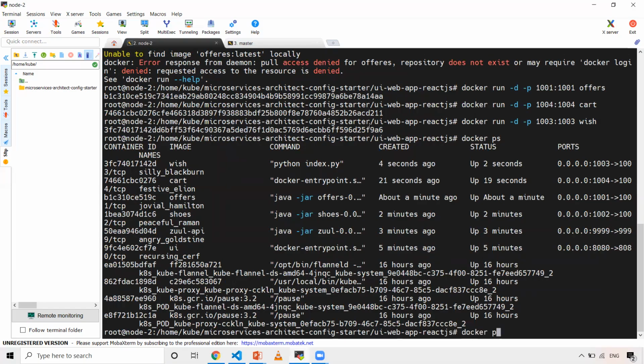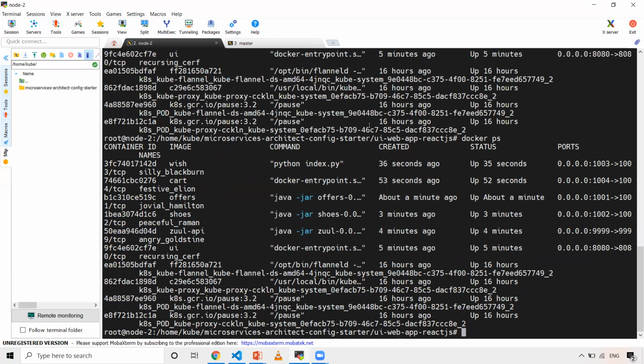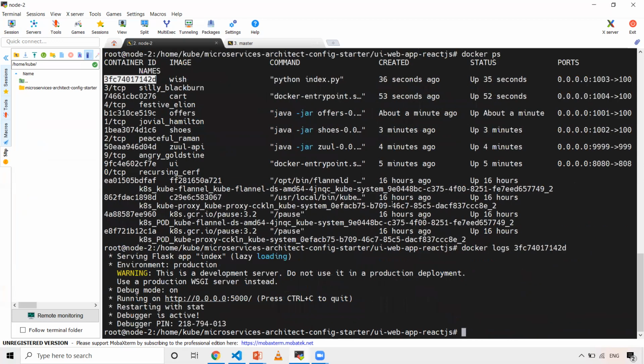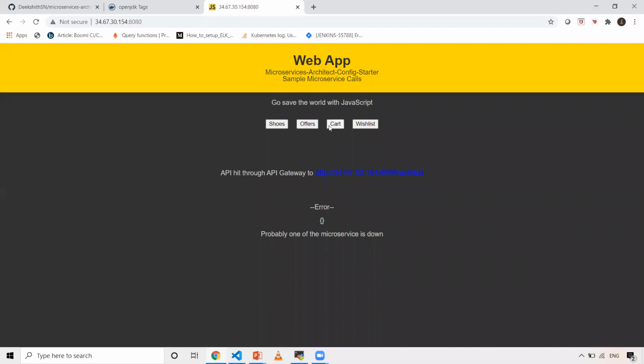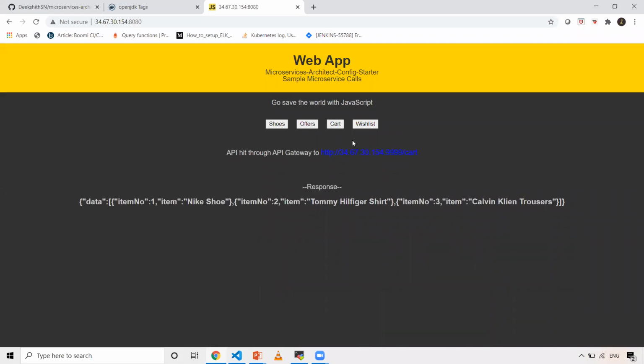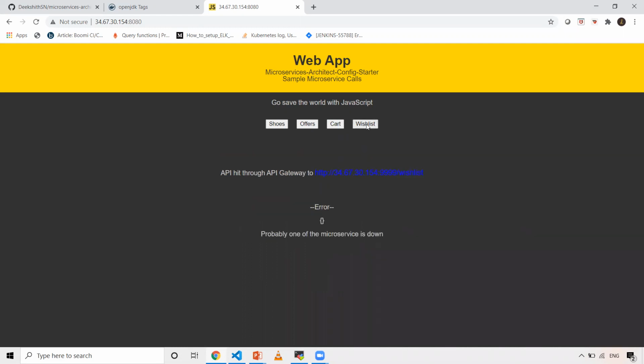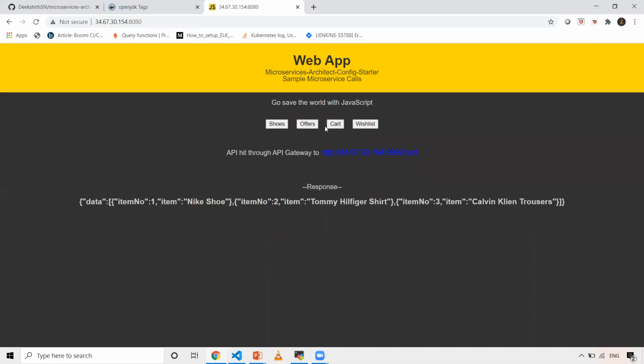So why is it not giving output? Docker ps, let me check docker logs, and then the log of this. Which is up and running. I'm not sure why it is. You can see the cart also is up and running. Okay, let me check that. I can see offers is working and even the cart application is working, and shoes, offers and cart are working. Wishlist, let me check it. Why is it not working?